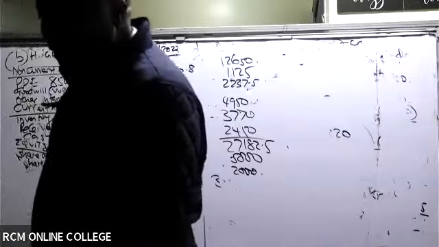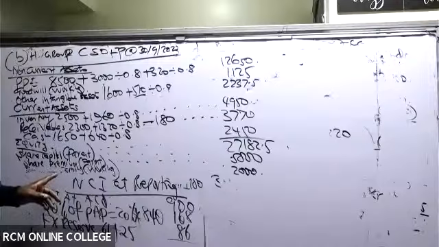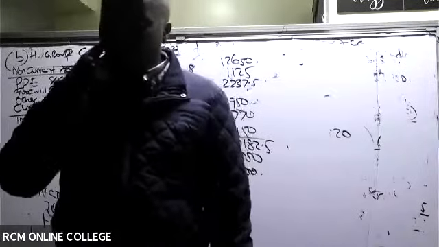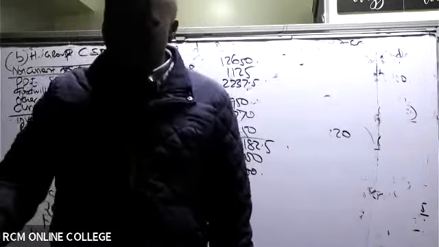So NCI at reporting, which will be 1154, like that. All right. So please go straight away to non-current liabilities.